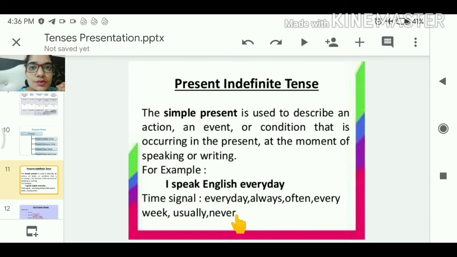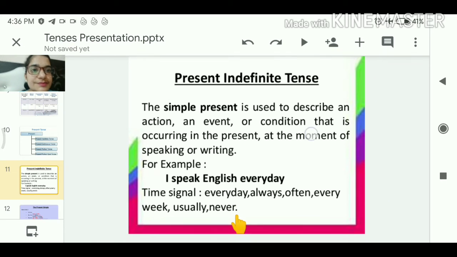We go to school daily. I get up early in the morning. These types of things which are in habit are all called present indefinite. Clear? Let's come to the next.